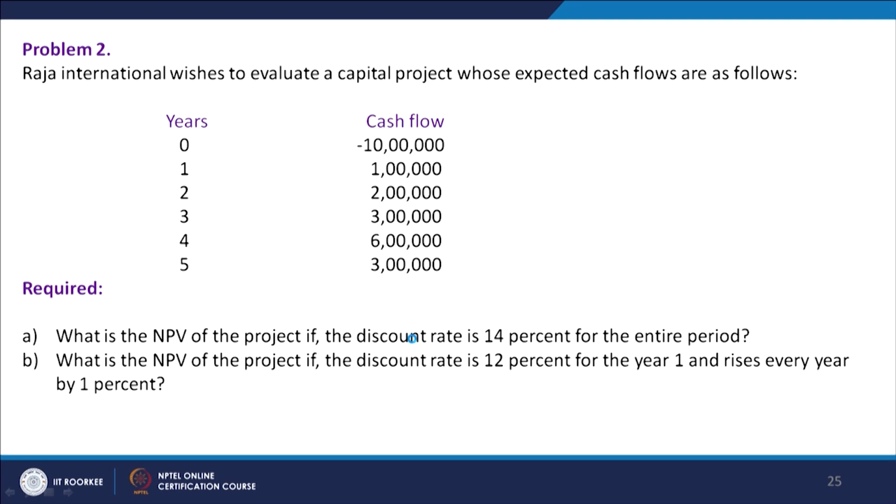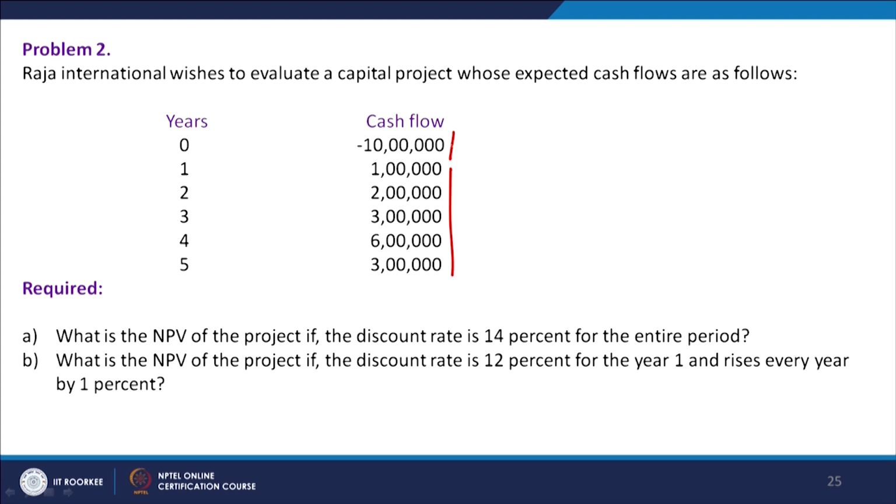After that, in the first year we will have a cash inflow of 1 lakh rupees, in the second year 2 lakh rupees, in the third year 3 lakh rupees, in the fourth year 6 lakh rupees, and in year 5 we will have a cash inflow of 3 lakh rupees. All these cash inflows are assumed to be earned at the end of the year, while the 10 lakh rupees is invested at the end of the current period, year 0.